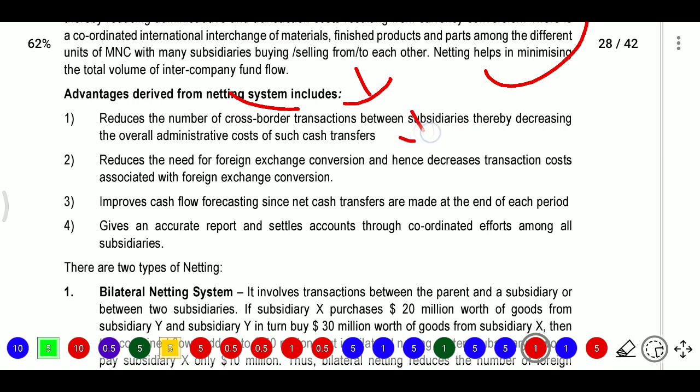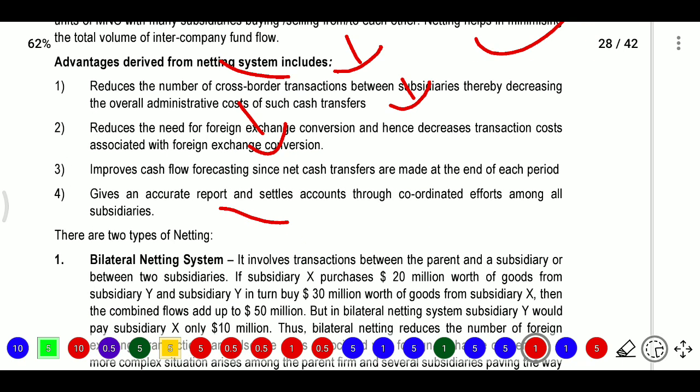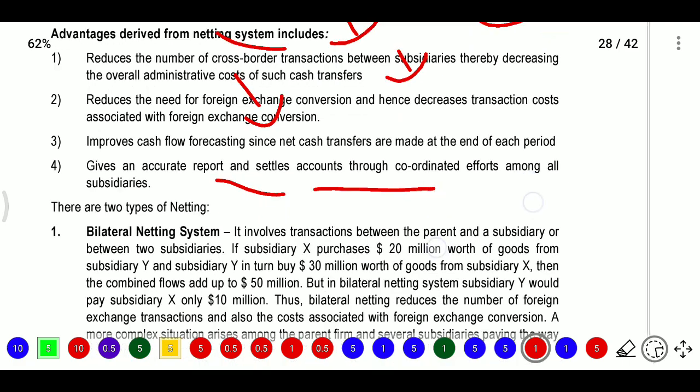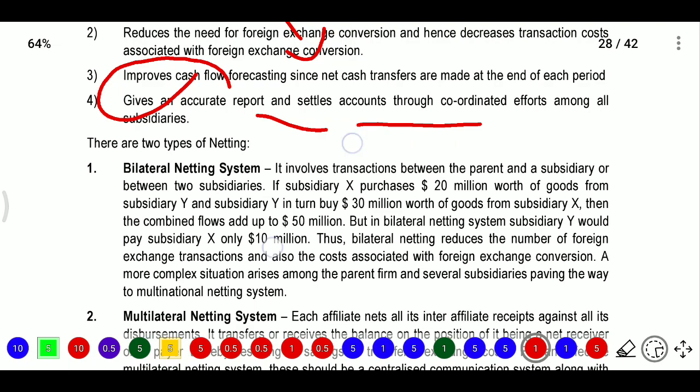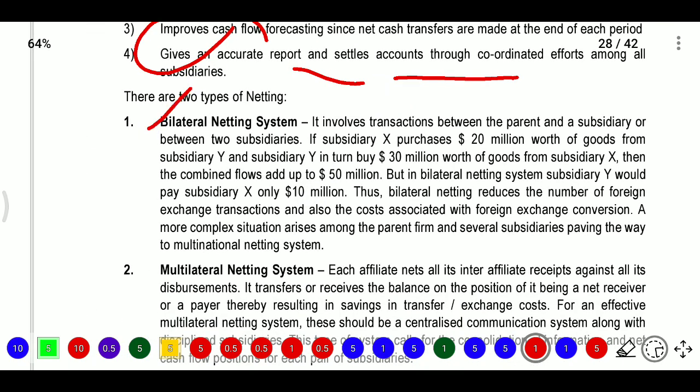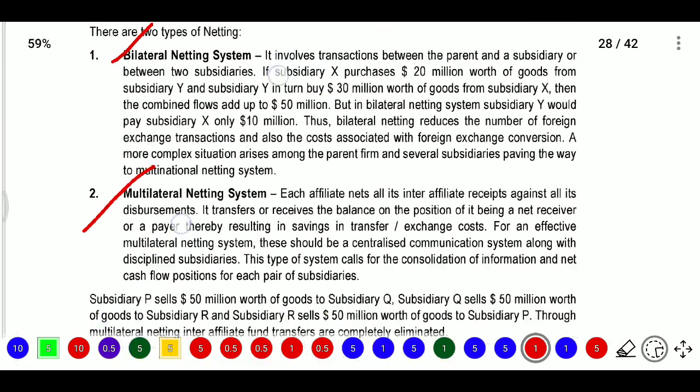Next, it reduces the need for foreign exchange conversion and hence decreases the transaction cost associated with foreign exchange conversion. Next, it improves cash flow forecasting since net cash transfers are made at the end of each period. Netting gives an accurate report and settles amounts through coordinated efforts among all subsidiaries. By netting we have two types: one is bilateral netting and another is multilateral netting.